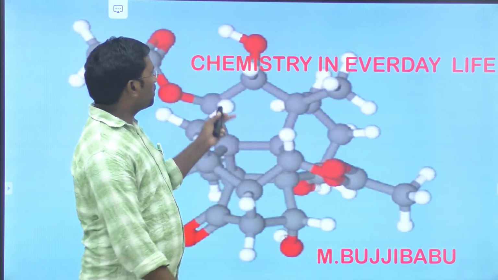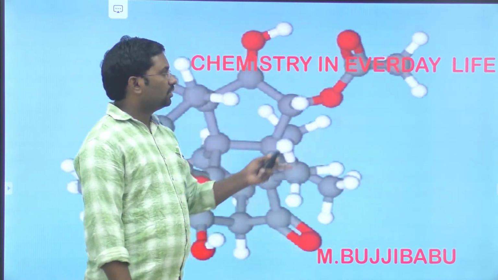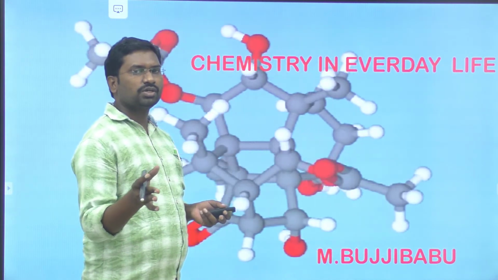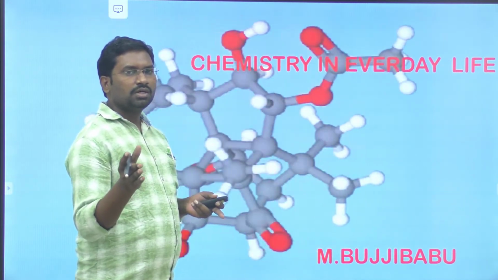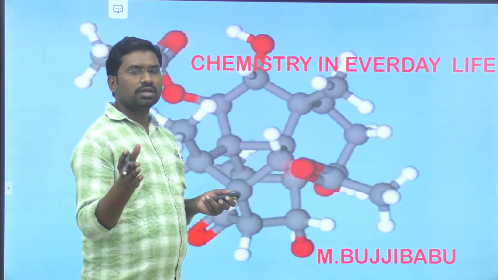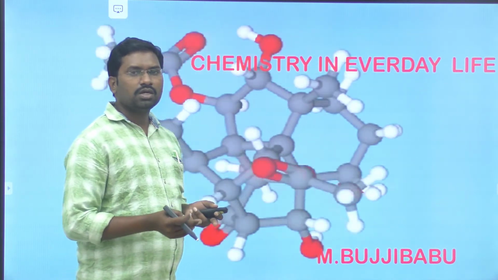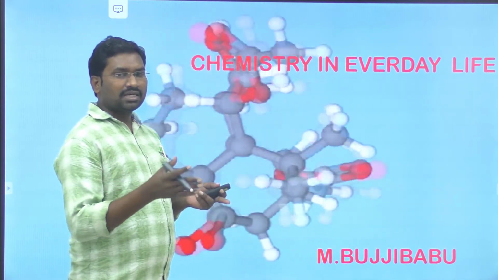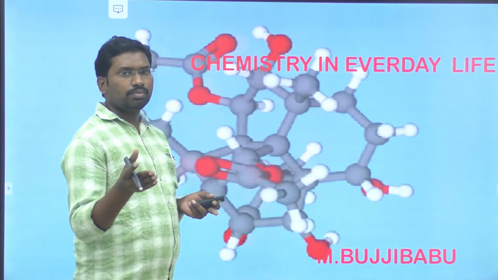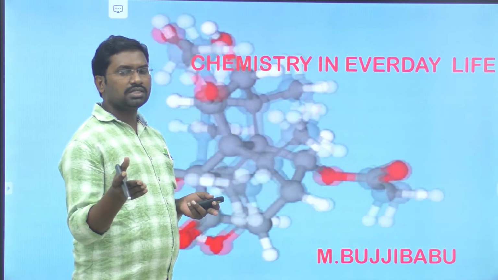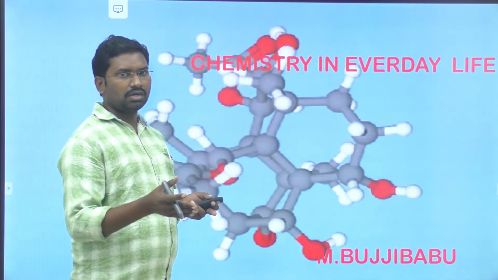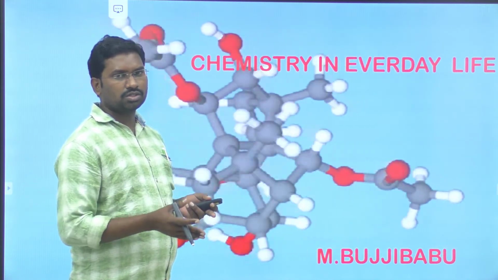So this chapter gives the total information about how many types of drugs there are and which type of drug is suitable for the cure of a particular disease. Also the action of the drugs, and how compounds like proteins and nucleic acids are affected in our body.